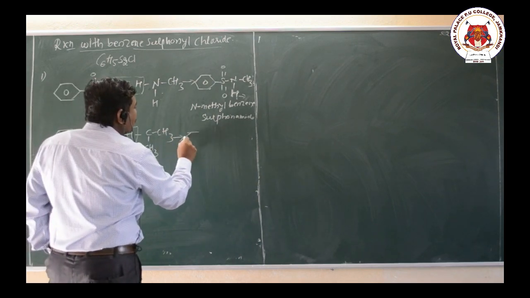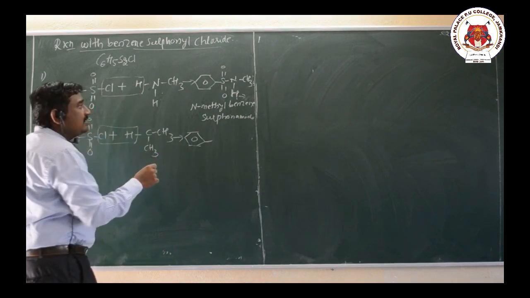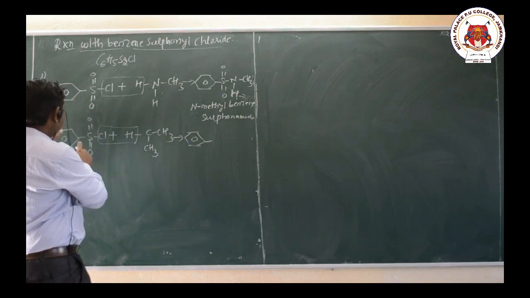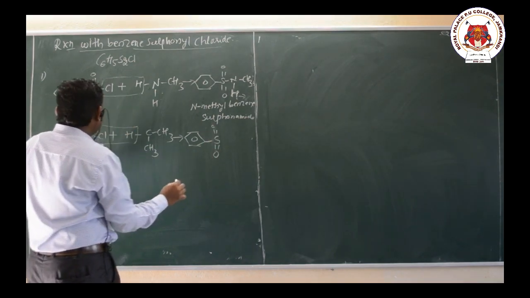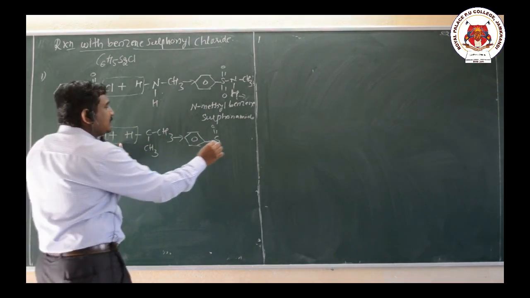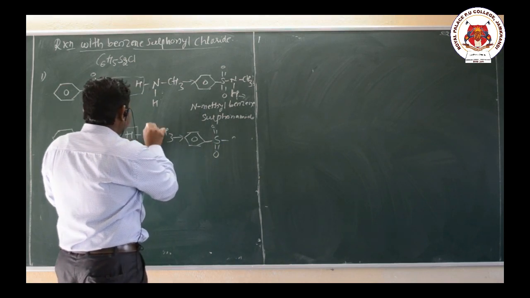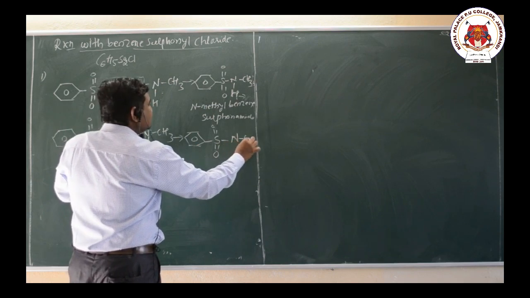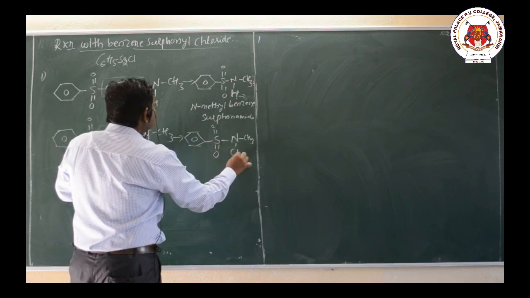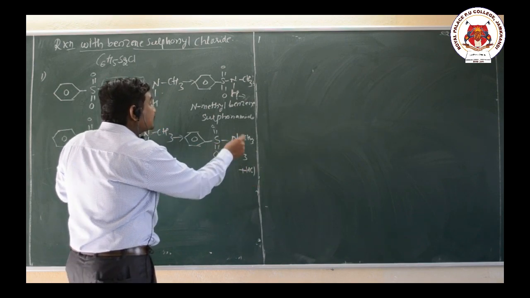The product is what here? N,N-dimethyl benzene sulfonamide. The benzene is as it is, and this is the SO2 group. Dimethylamine is NH(CH3)2, plus HCl. Here there is an absence of acidic hydrogen.